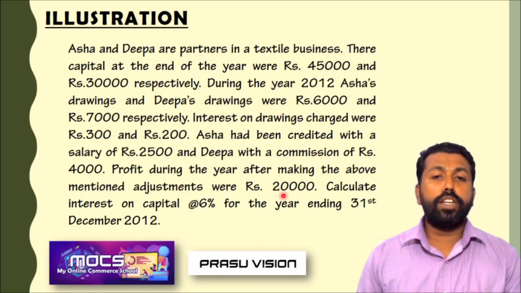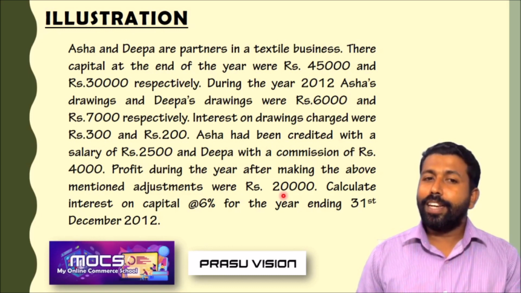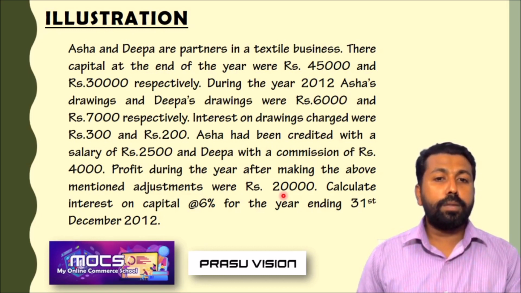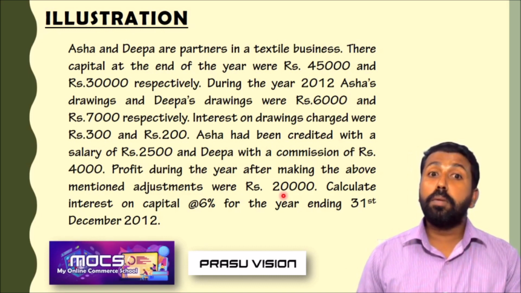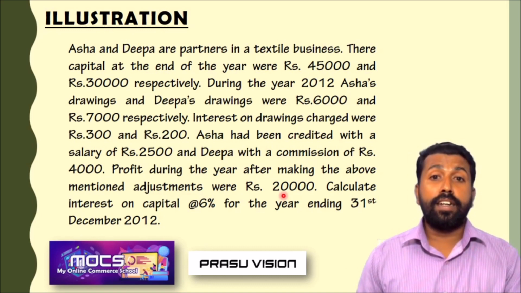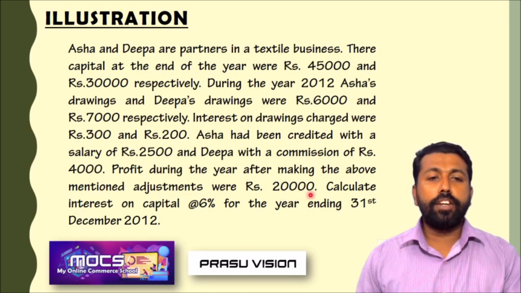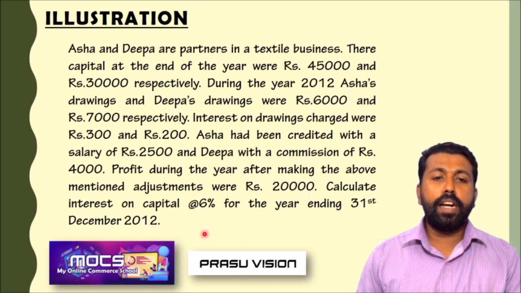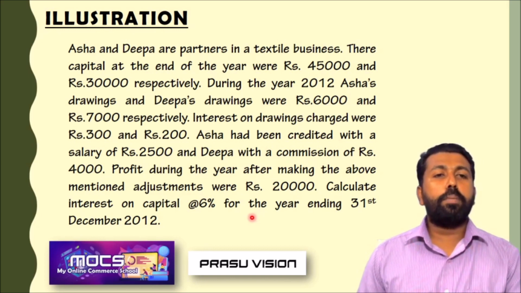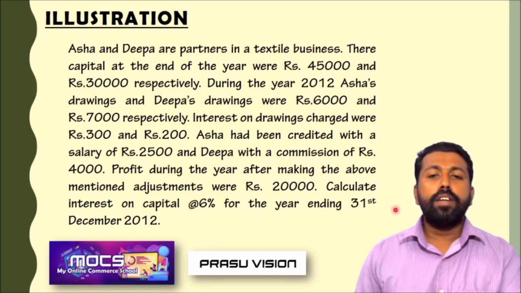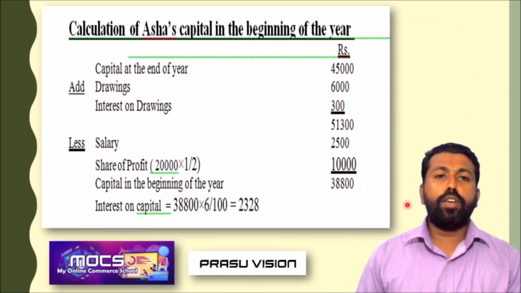So what do we do in the absence of a partnership deed? The profit will be shared equally. Remember the point: it is hidden in this question, but we have to share the profit of 20,000 equally. Calculate interest on capital at the rate of 6% for the year ending 31st December 2012. We have to calculate interest on capital of Asha and Deepa separately. First, we look at how to calculate Asha's capital.